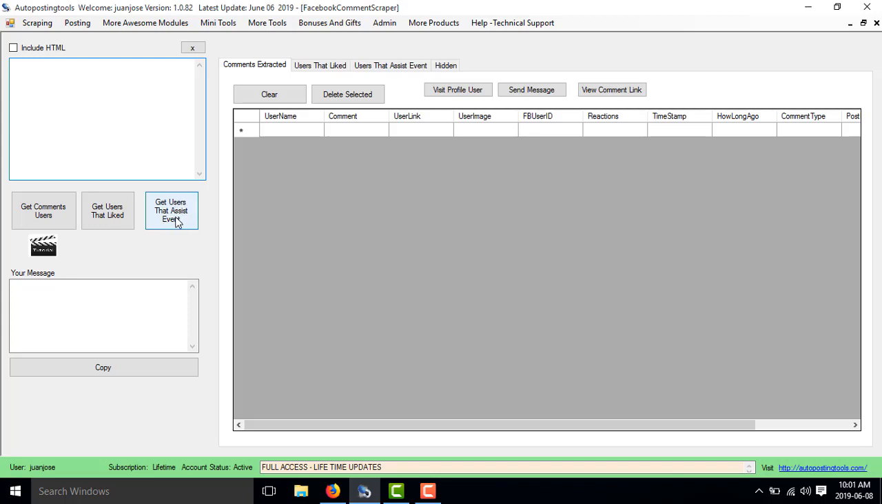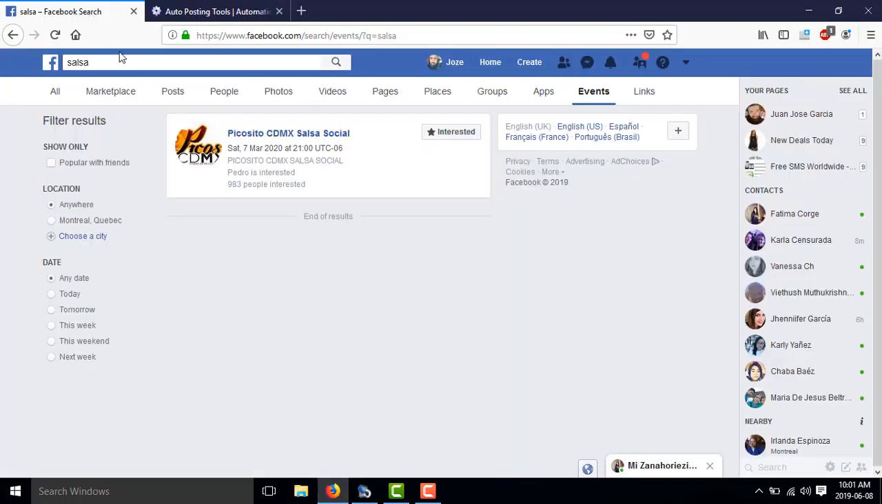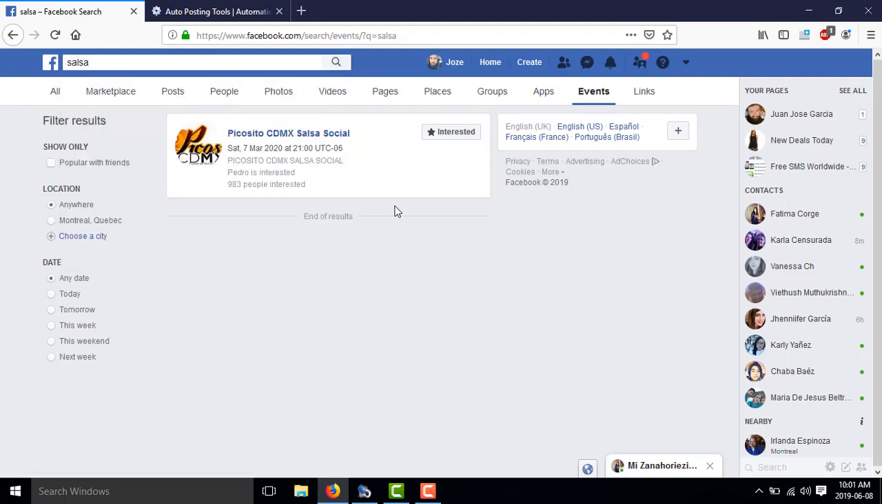how we can get the users that attended an event. To do that, we just go to Facebook, put the keyword that you want there, and then you will get to this page. You go to the events, and you will find events related to that keyword. In this case, you could put business meetings, or anything that you want, to find people that are interested in going to that event.